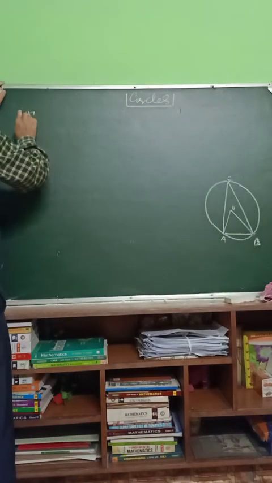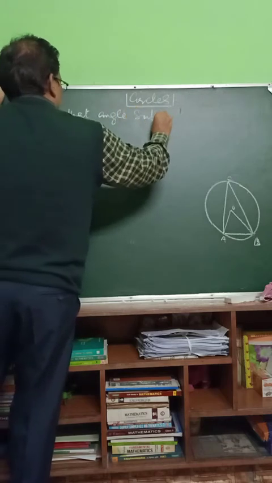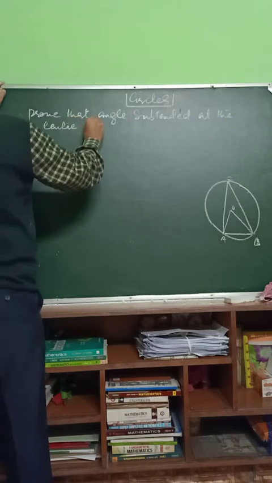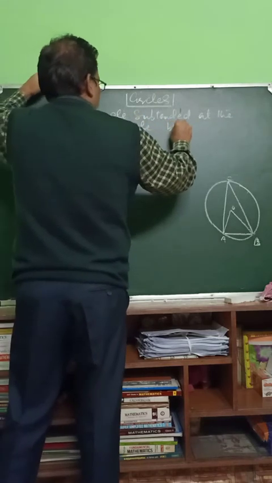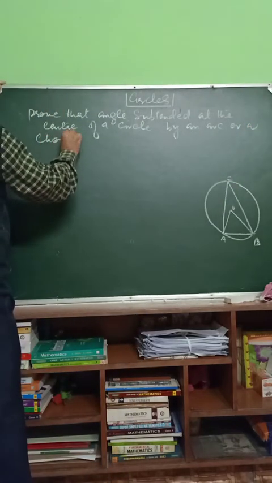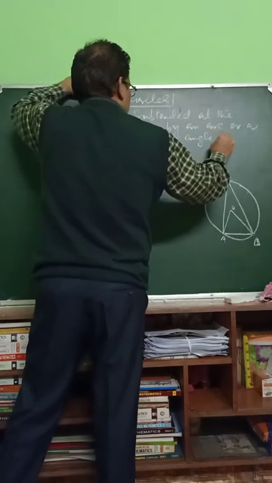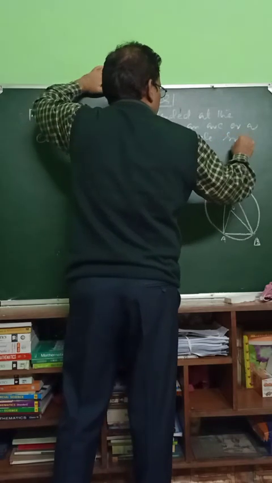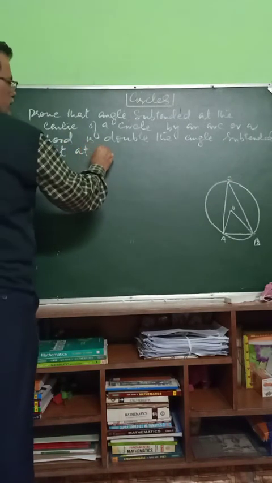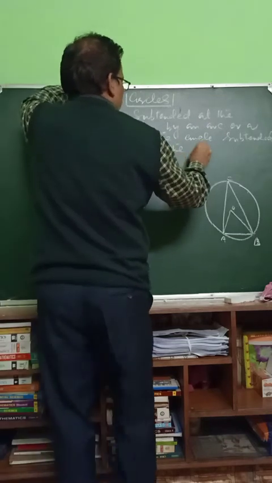AB is the chord. Prove that the angle subtended at the center of a circle by an arc or a chord is double the angle subtended by it at any part of the remaining circumference.